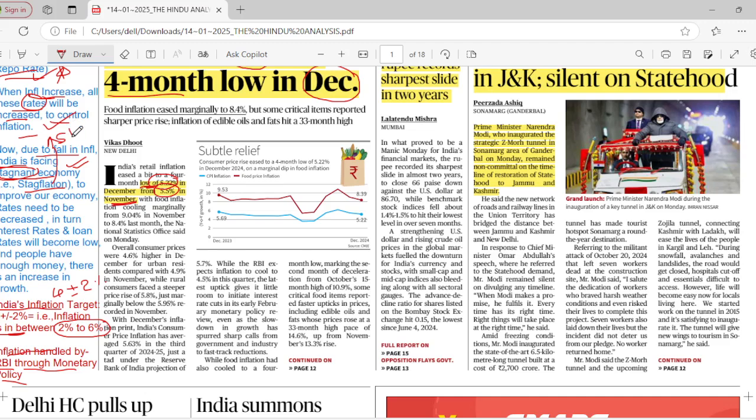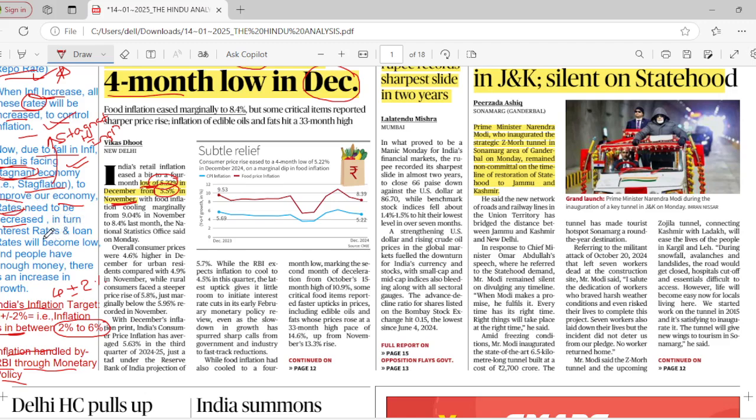We have a stagnant economy, and in addition inflation is also falling. In order to improve the Indian economy, RBI will decrease these repo rates and reverse repo rates, also called policy rates. If inflation decreases, RBI will reduce these rates